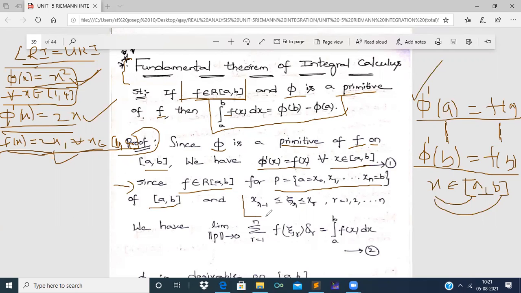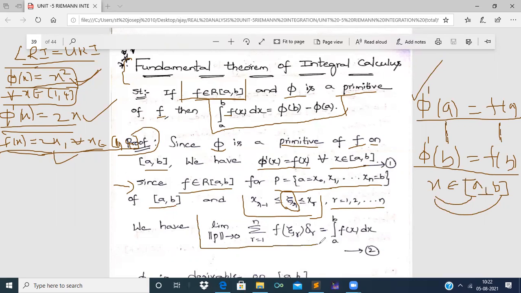xr minus 1 is less than or equal to xi r, and xi r is less than or equal to xr, for every r equal to 1, 2, 3 and so on up to n. Since f belongs to Riemann integrability on the closed interval a comma b, for a partition p of the closed interval a comma b, and xr minus 1 is less than or equal to xi r less than or equal to xr for every r equal to 1, 2, 3 and so on. Now if we take a value xi r which is in between xr minus 1 and xr in the rth segment of this partition, then this condition will be satisfied.